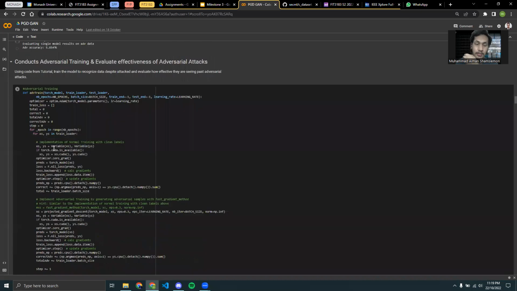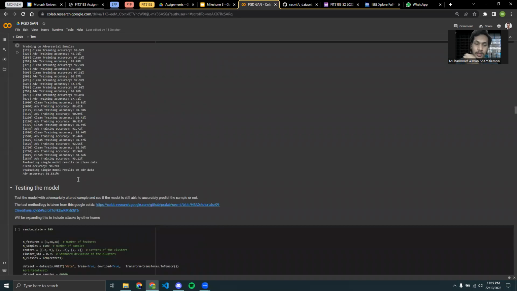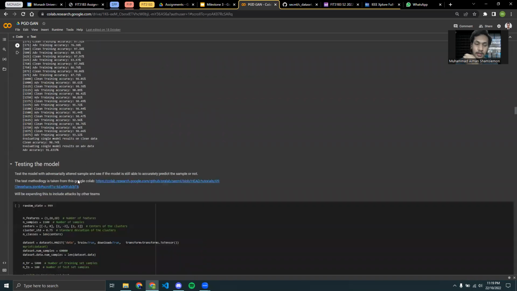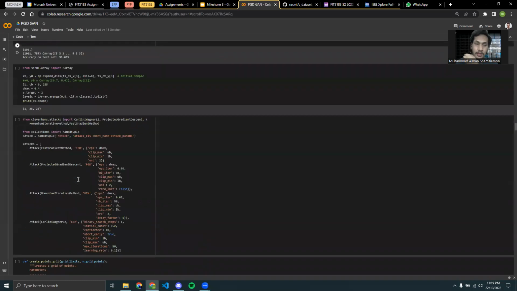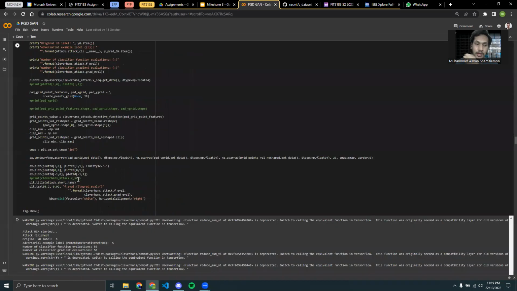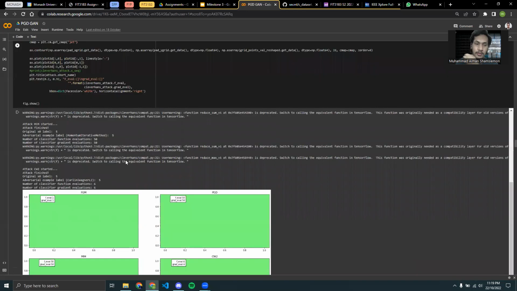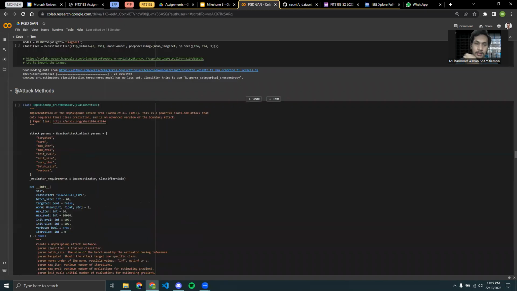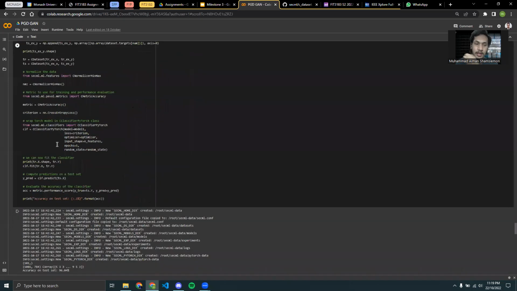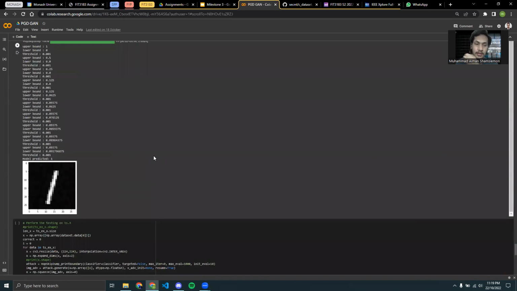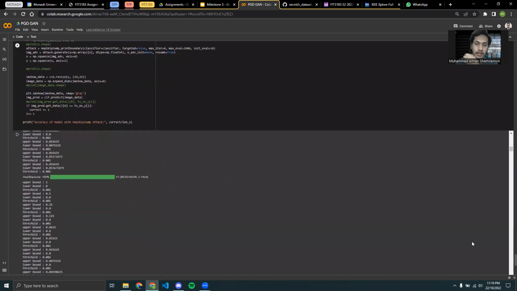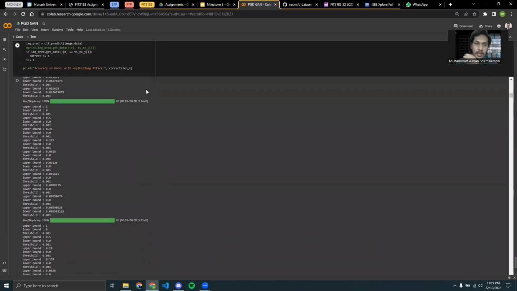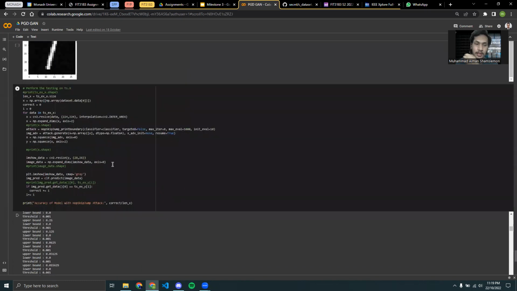This is the training accuracy before the adversarial training, after the adversarial training, and testing the models. This is where we train the models, we test the models against other adversarial attacks, and this is Dark.Banana's attack. We demonstrate it, and this is the part where we test Dark.Banana's attack.